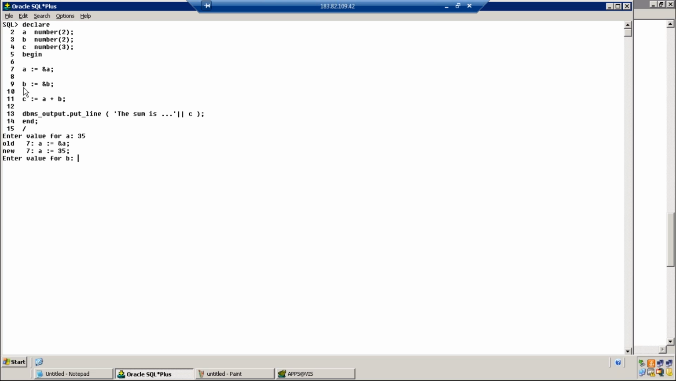Line number 7, old code is A colon equal to ampersand A. The new code that is executed is A is equal to 35, where ampersand A is replaced with 35. You don't need to worry about this. You can ignore this old and new. Enter 30 as the value for B. Are you getting the sum is 65? Yes. How many times is it prompting you for the value? 2 times, because you have used ampersand operator 2 times.